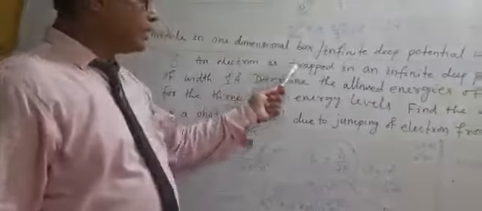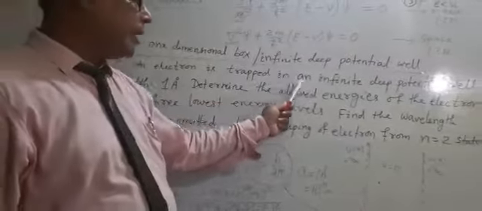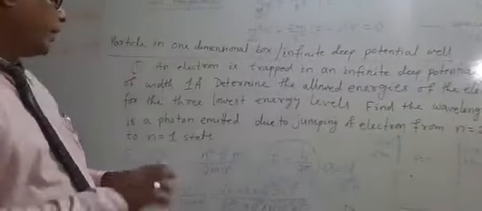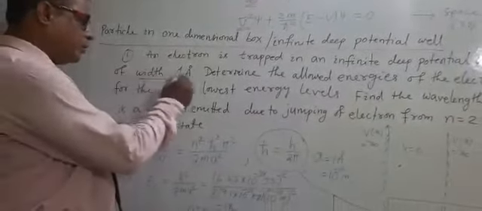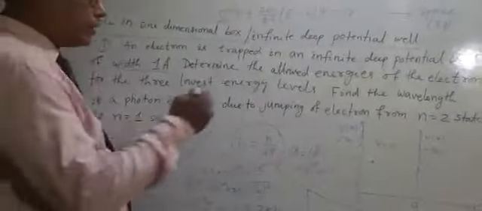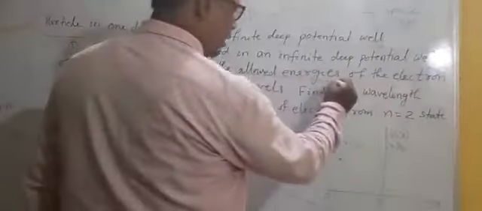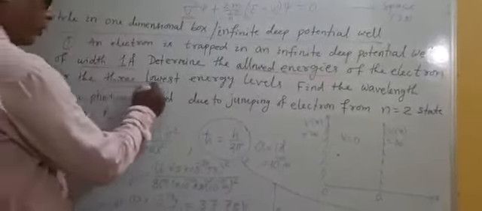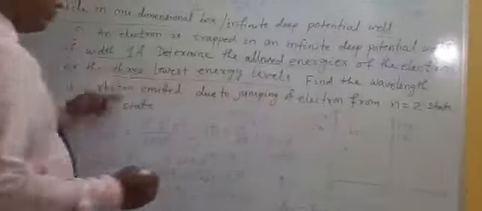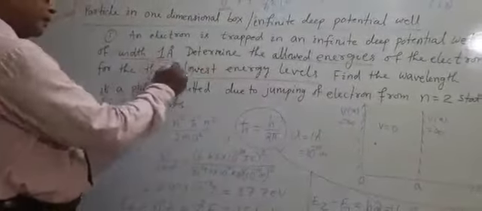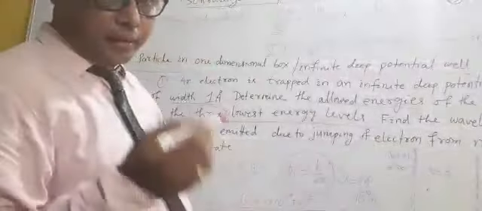An electron is trapped in an infinite deep potential well of width 1 angstrom. Determine the allowed energies of the electron for the three lowest energy levels, that means n is equal to 1, n is equal to 2, n is equal to 3.